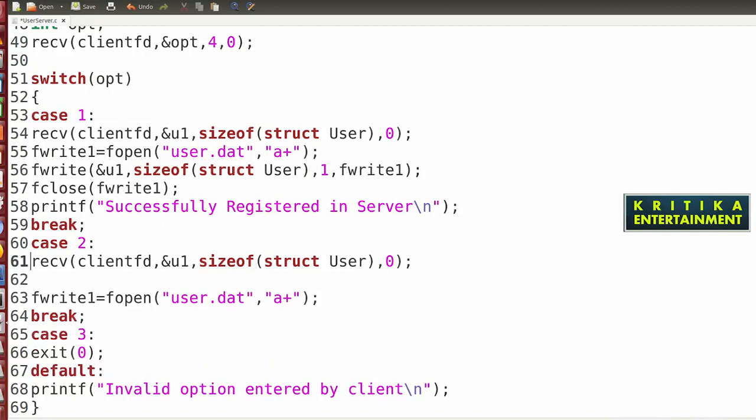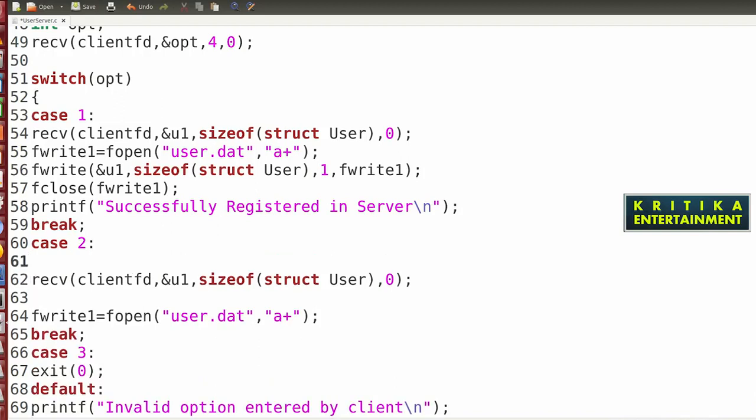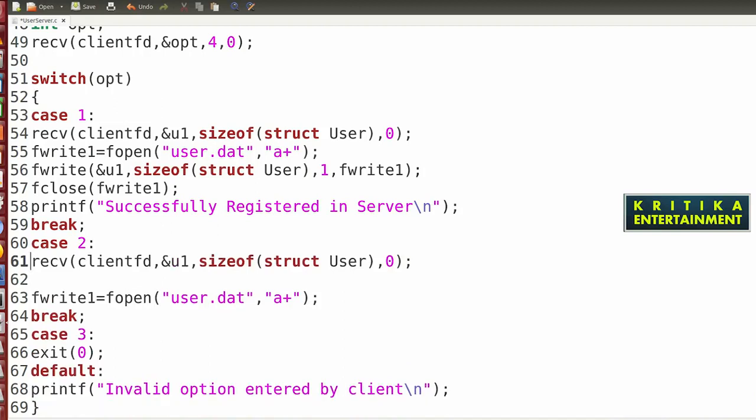Here first open the file. First you receive, then you write fread with ampersand u1. You will open with fopen.